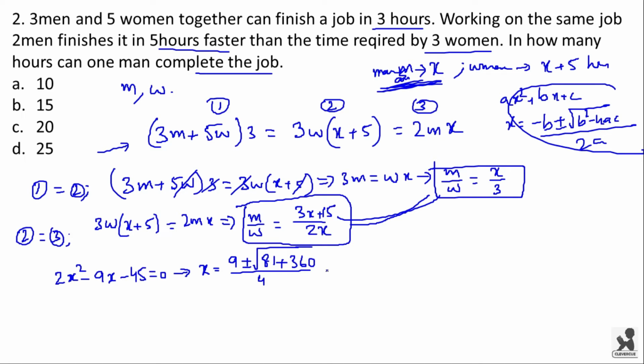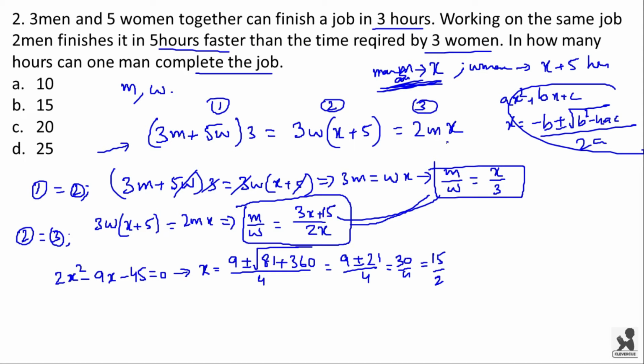Now coming to the question, this will be equal to 9 plus or minus under root 81 plus 360, which is under root 441, and under root 441 is 21, divided by 4. Now we will be eliminating the negative value because time cannot be negative. So here we are left with 9 plus 21 by 4, that is 30 by 4, which is equal to 15 by 2.